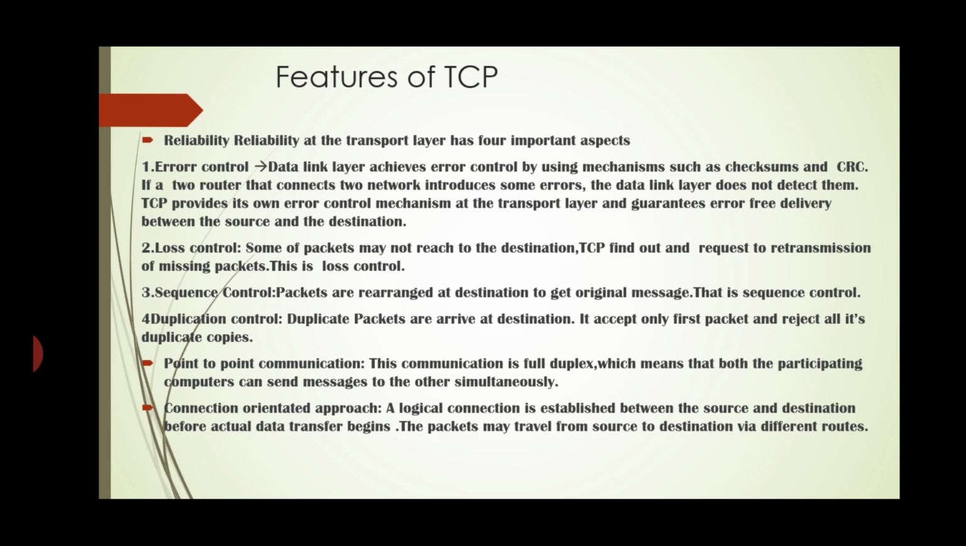The second feature of TCP is point-to-point communication. This communication is full duplex, which means that both participating computers can send messages to each other simultaneously. Third, the connection-oriented approach. A logical connection is established between the source and destination before actual data transfer begins. The packets may travel from source to destination via different routes.